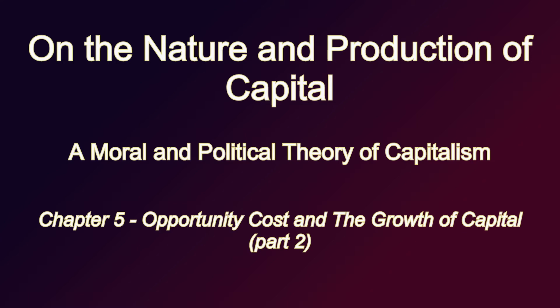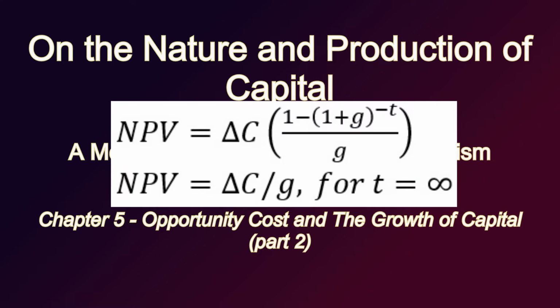For a constant gain of capital delta c at every time period, this summation equals the following equation, where the net present value is equal to delta c multiplied by 1 minus 1 plus g raised to the negative t, all divided by g, which simplifies to the net present value equaling delta c divided by g when t is equal to infinity.